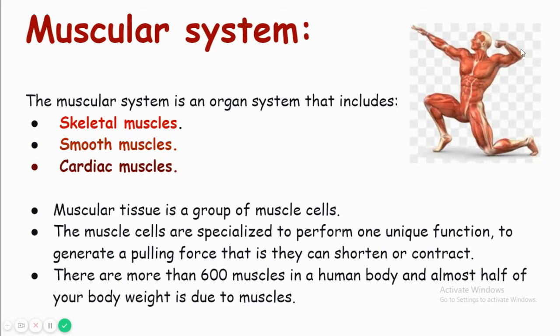In the top left, they are showing a muscular system. There are more than 600 muscles in a human body, and they constitute more than half of a person's weight. So, for example, if a person has a weight of 75 kg, half of his weight is due to the muscular system, the muscles.